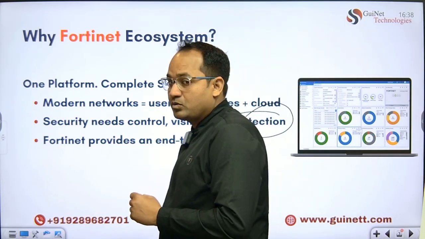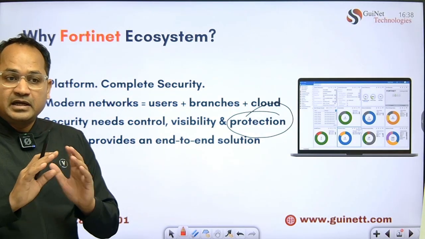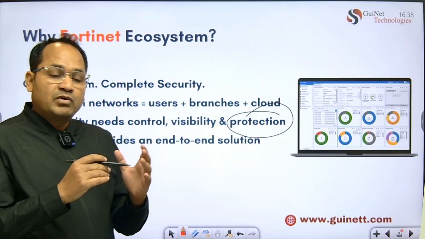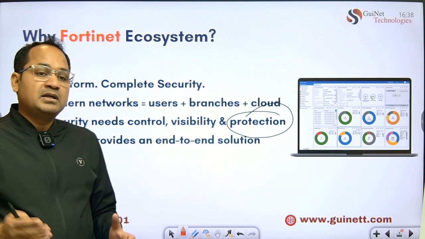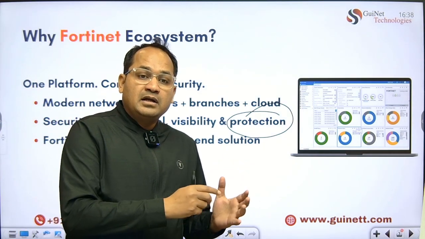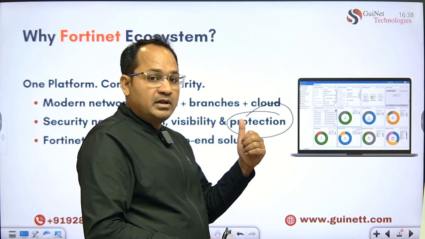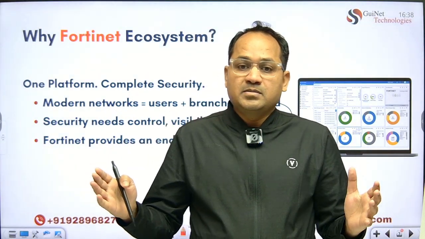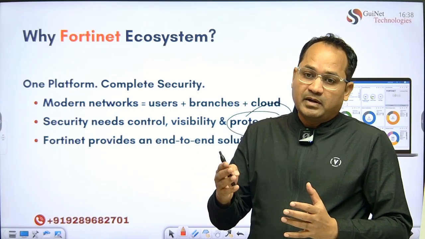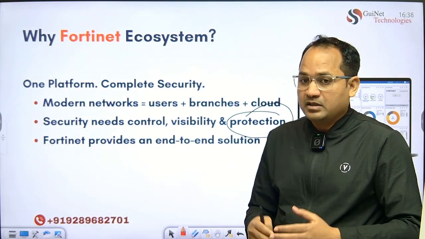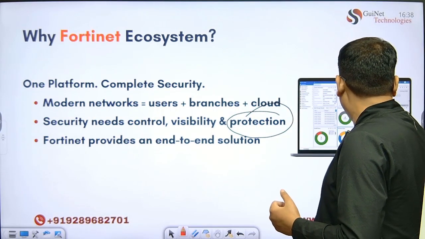FortiGate also provides an end-to-end solution for any kind of connectivity: working from home to office connectivity, home to data center connectivity, branch to branch connectivity, data center to cloud connectivity, user to cloud connectivity, branch to cloud connectivity, cloud to cloud connectivity. FortiGate provides all these solutions with the help of third-party vendors like cloud providers, service providers, and any managed service provider company available in the globe.